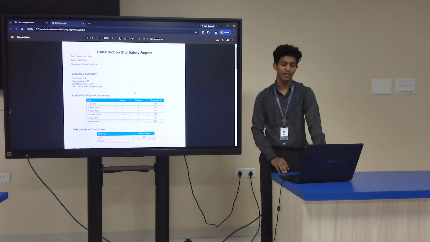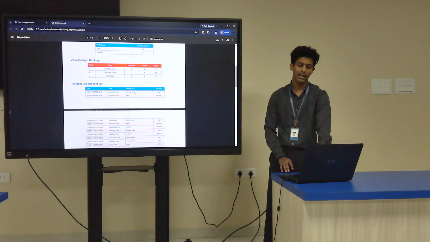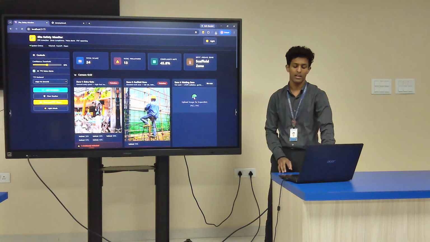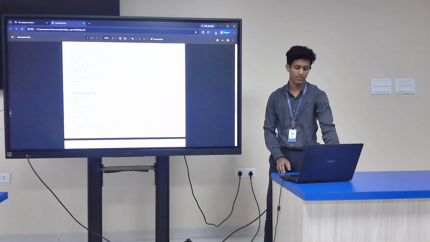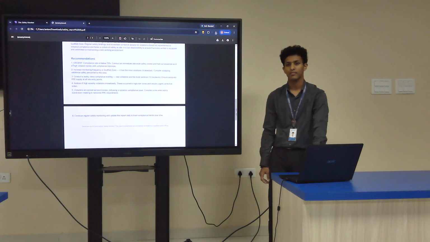This provides the construction site safety report that basically has everything that was mentioned in the dashboard earlier, and the recommendations that the person can take. That's it.